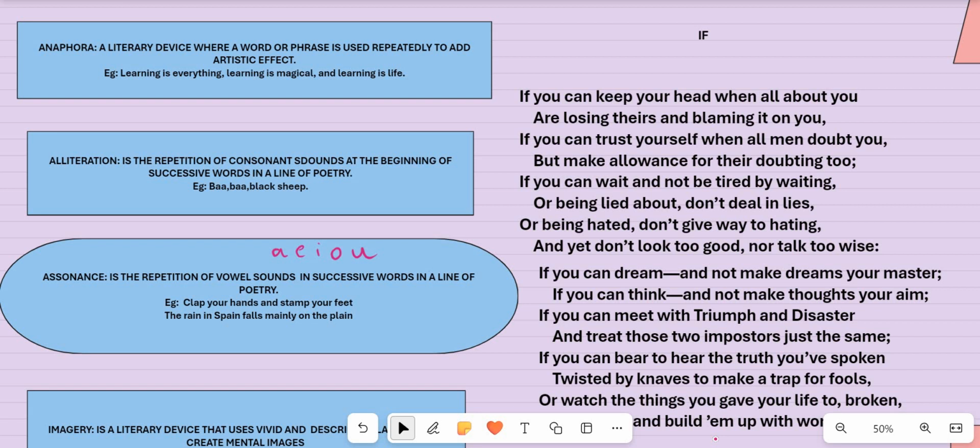Clap your hands and stamp your feet. It's a famous rhyme, right? Now, clap your hands and stamp your feet. Clap, you have A sound coming. Hands, you have A sound coming. Stamp, you have A sound coming. A is repeated, right? So in English, A sound is represented like this.